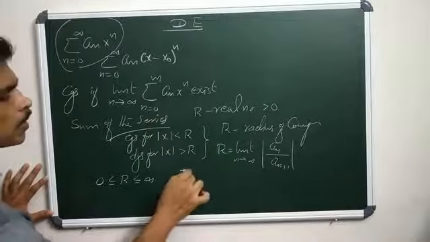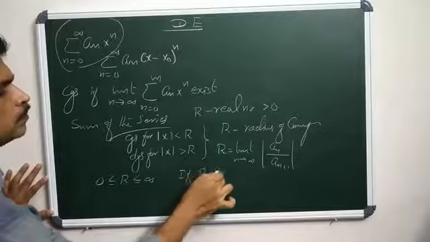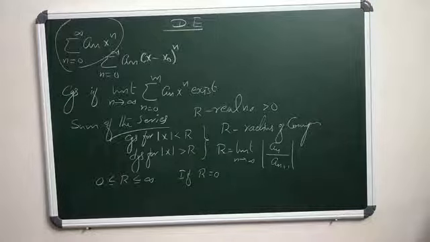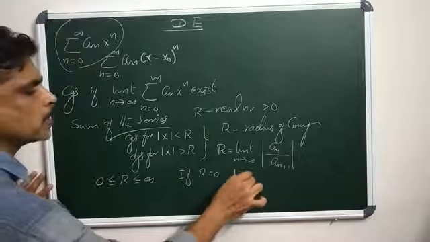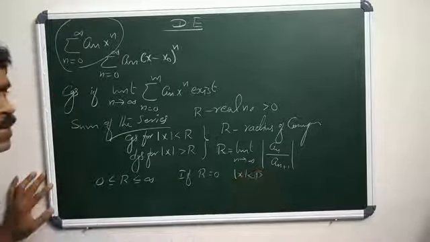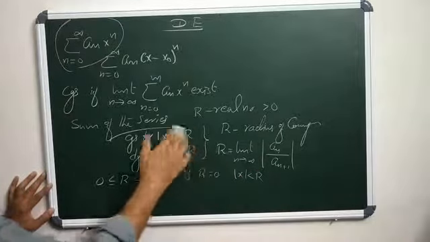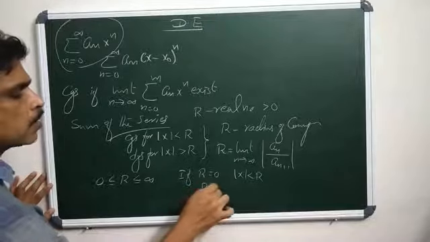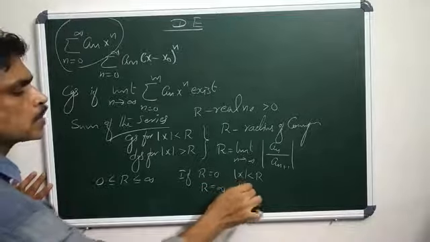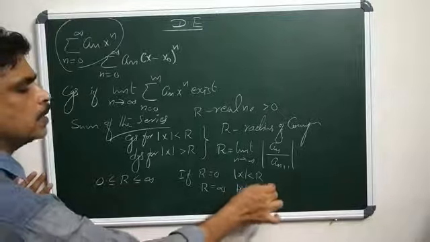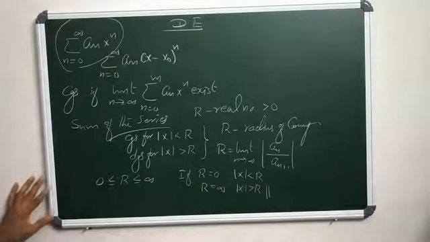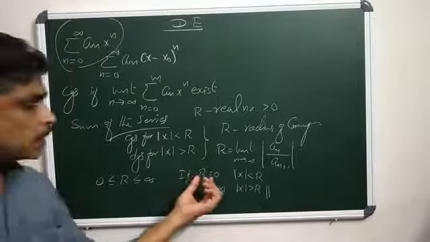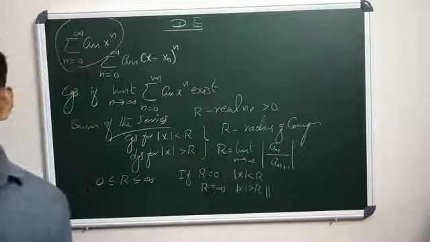So if r equals 0, there is no x satisfying mod x less than r.